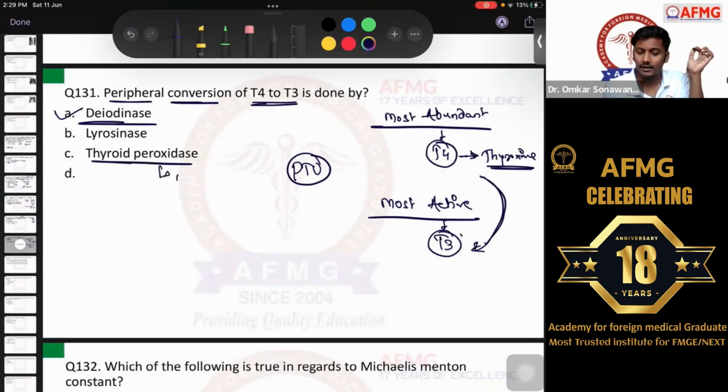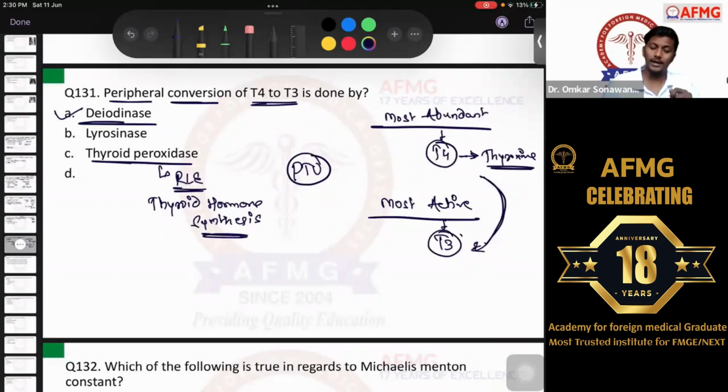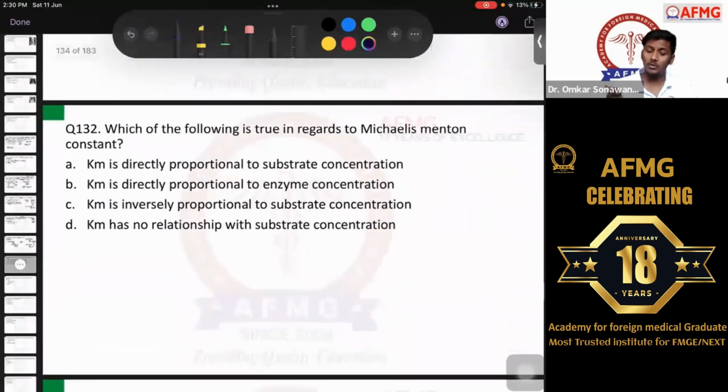Thyroid peroxidase, guys, is the rate limiting enzyme not of peripheral conversion. Rather, it is the rate limiting enzyme of thyroid hormone synthesis. So thyroid hormone बनने की अगर rate limiting enzyme पूछते, then definitely it would have been thyroid peroxidase, right? And thyroid peroxidase, as we know, usually there are antibodies formed against this enzyme, usually in cases of lymphocytic Hashimoto's thyroiditis. Moving further now, question number 132.